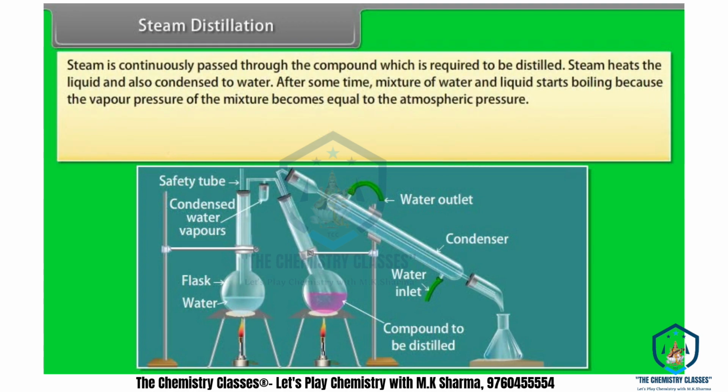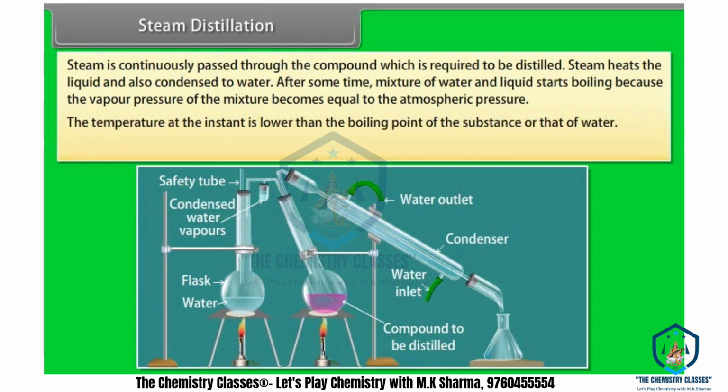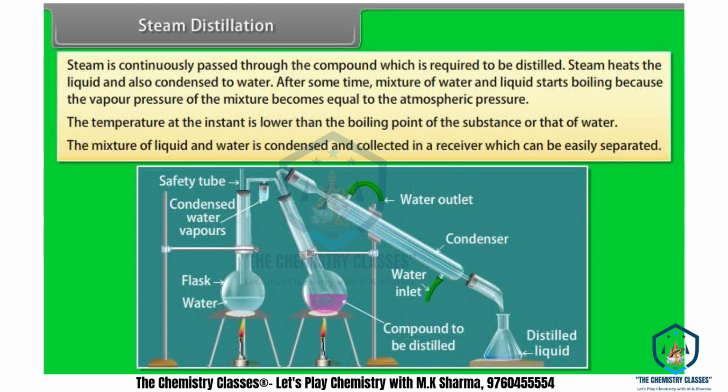Steam is continuously passed through the compound which is required to be distilled. Steam heats the liquid and also condenses to water. After some time, the mixture of water and liquid starts boiling because the vapor pressure of the mixture becomes equal to the atmospheric pressure. The temperature at the instant is lower than the boiling point of the substance or that of water. The mixture of liquid and water is condensed and collected in a receiver which can be easily separated.